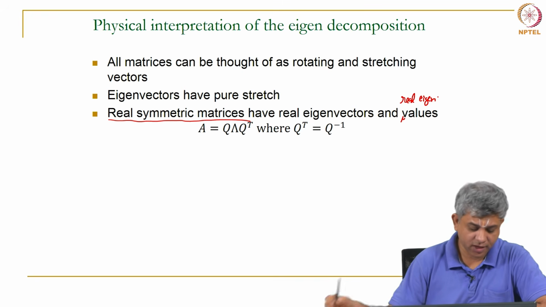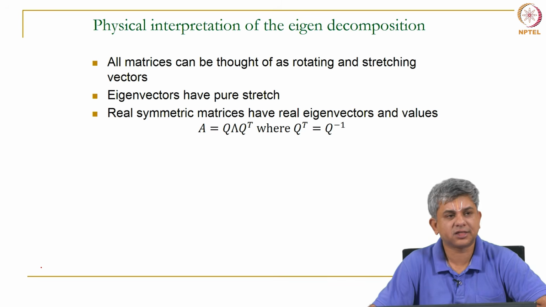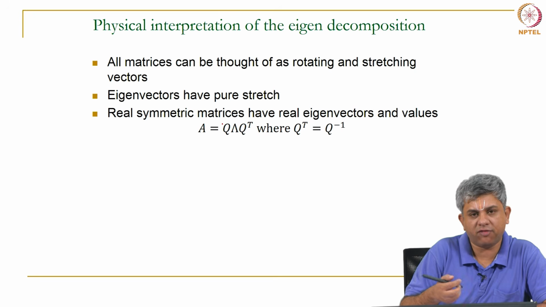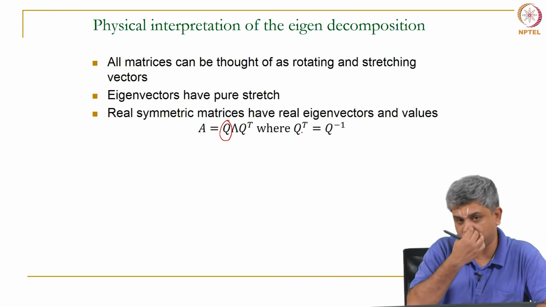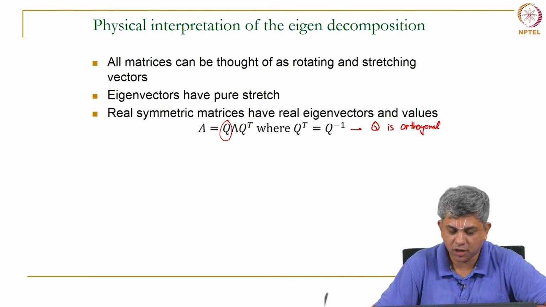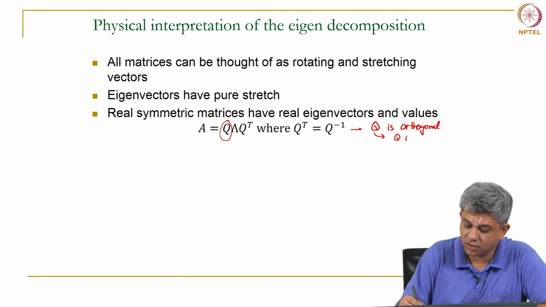Okay. In case you do have a symmetric matrix, there is a nice factorization for it. Remember, we had V lambda V inverse. In the case of a real symmetric matrix, you can write it as Q lambda Q transpose, where Q transpose would be the same as Q inverse, which means Q is orthogonal. That was our definition of an orthogonal matrix, which also means Q is a rotation matrix.